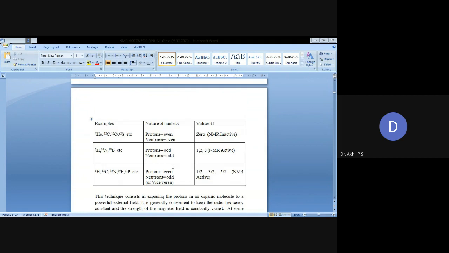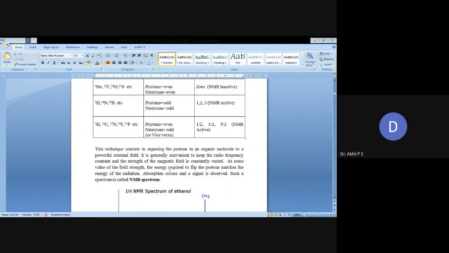Then we can see that the value of I becomes 0 in the first section, in the second section the value of I becomes 1, 2, 3, that is integral values, and in the third section I takes half integral values. When the value of I is 0, those species are NMR inactive. That means the numbers of protons and neutrons are even numbers.